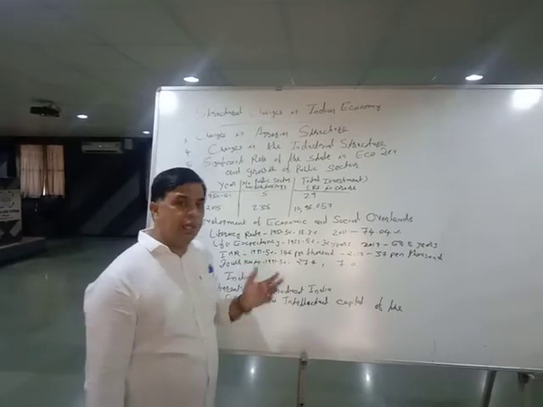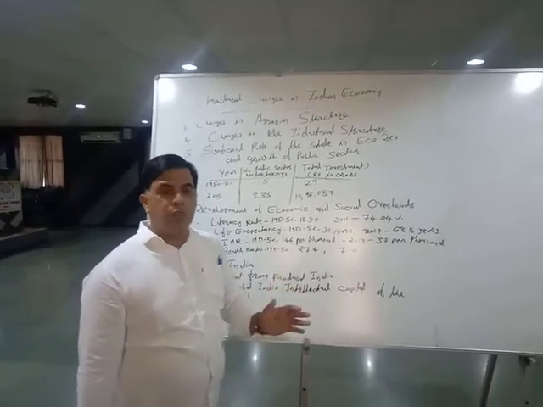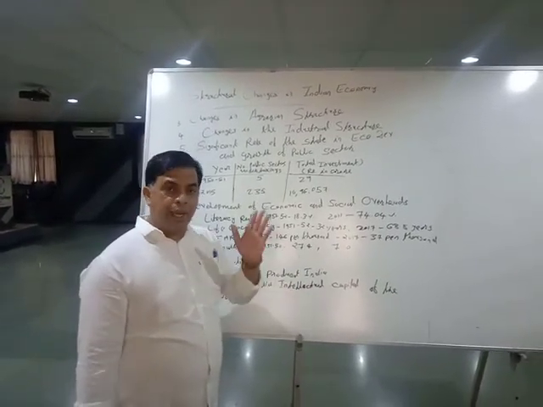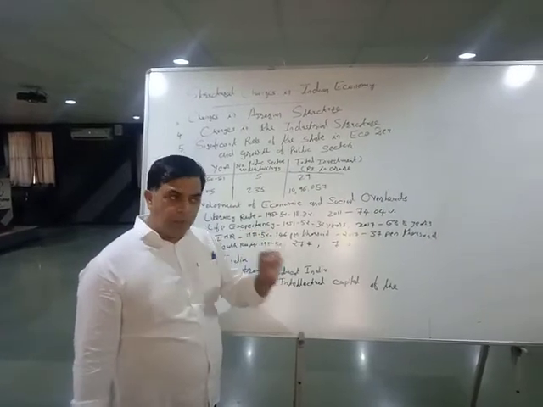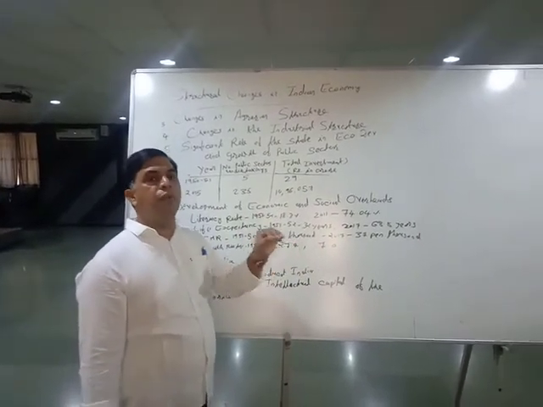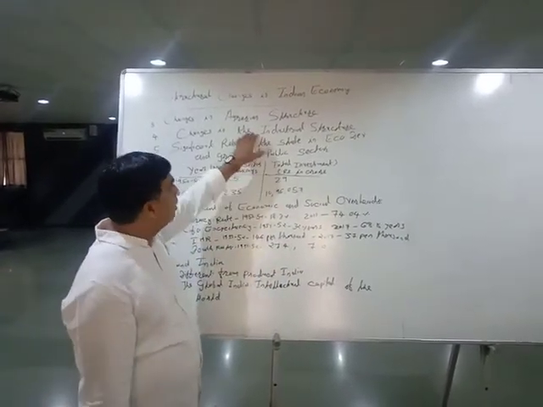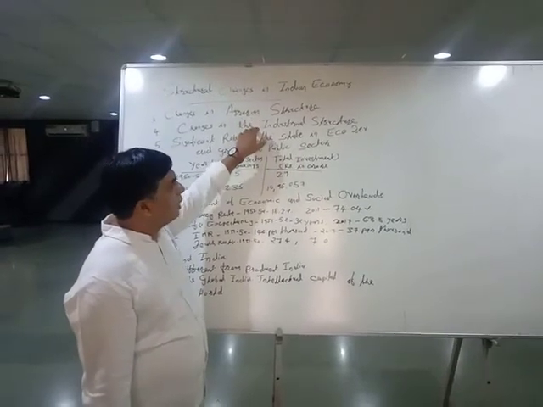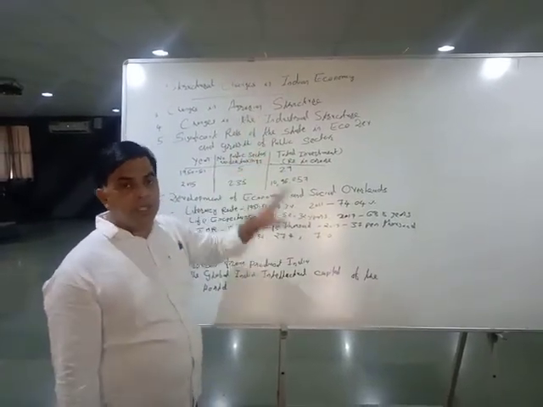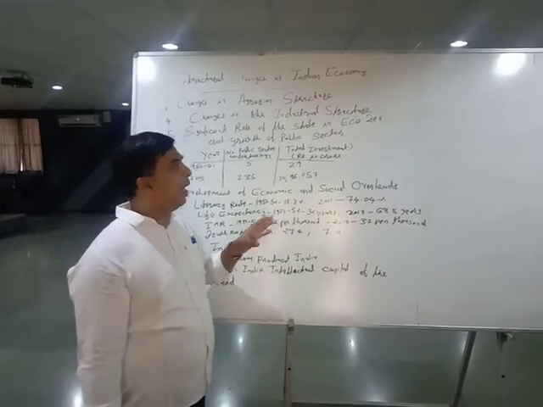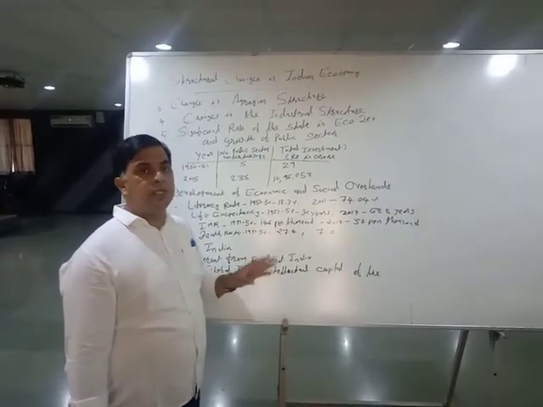India was known as an exporter of raw material and importer of finished goods. But during the planning period, significant diversification has happened in the Indian industrial sector.